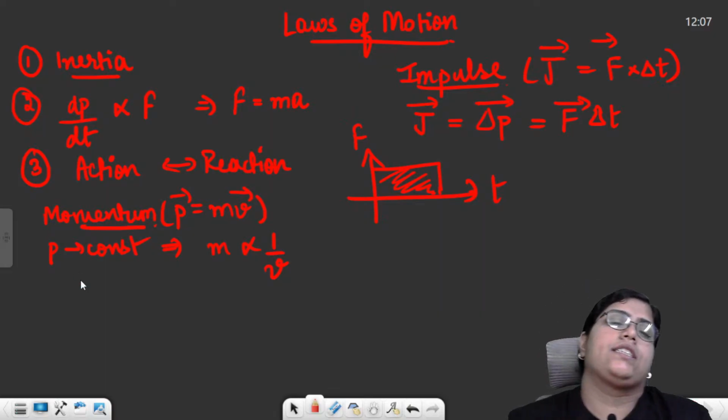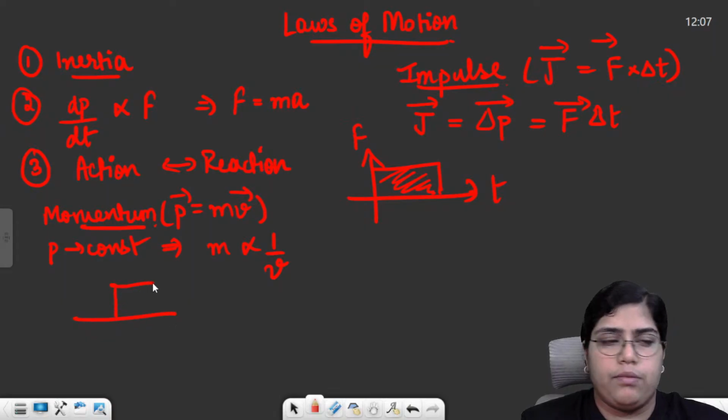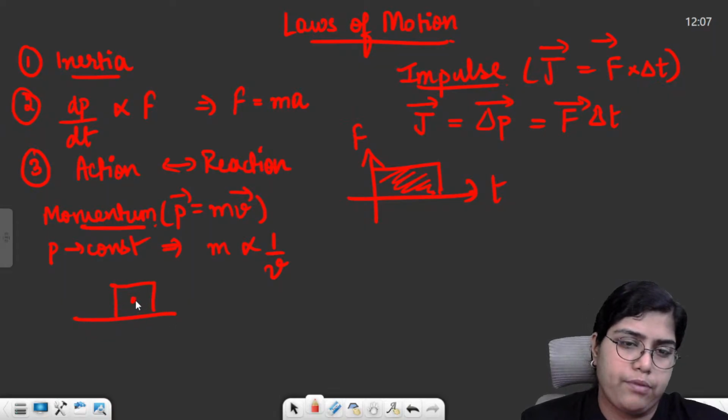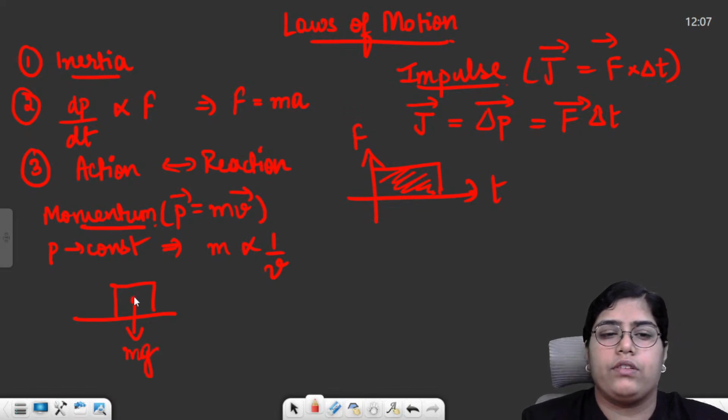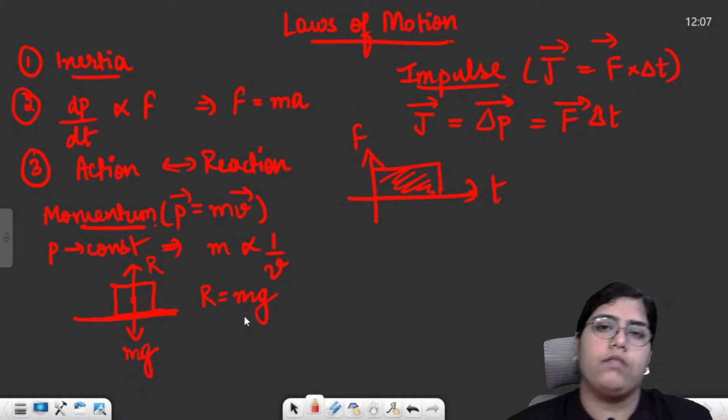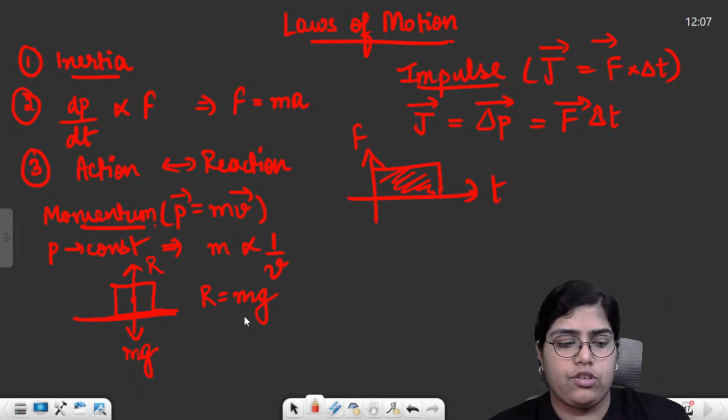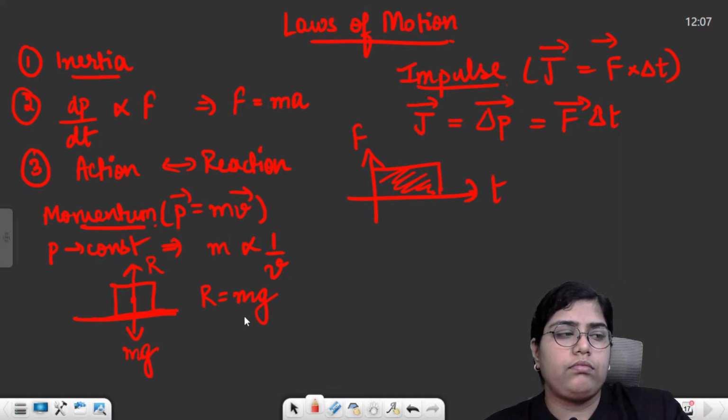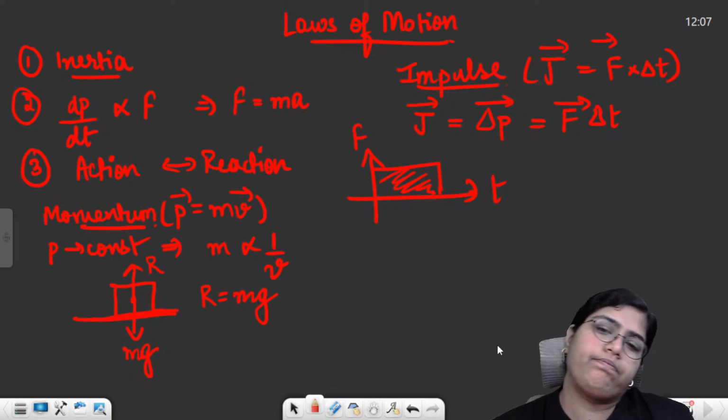So for action-reaction, a basic example could be a particle kept on a table. Weight of the particle acts downwards, and then this table exerts an equal and opposite reaction force in the upward direction. And action and reaction are always equal in magnitude and opposite in direction, right?